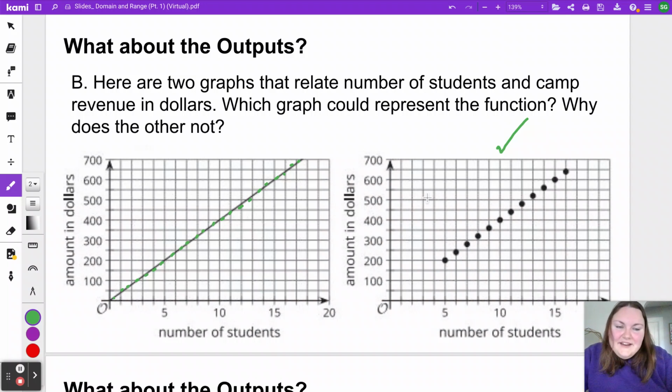So this right here is something that could be helpful to think about as we try to describe the range. My range isn't going to be all numbers from 0 to 700 or all positive numbers even, because there's a lot of different dollar amounts that it's not possible for them to earn. And this graph is showing all the exact ones they can earn.